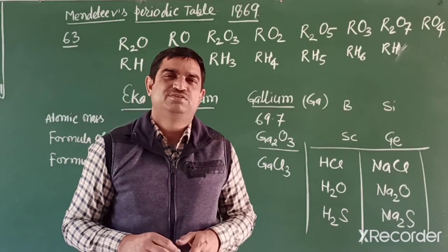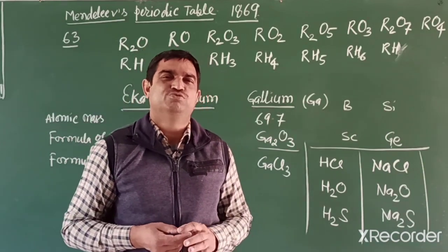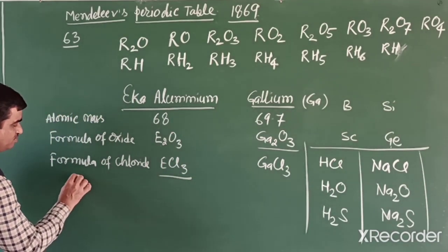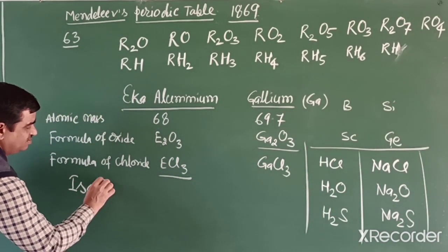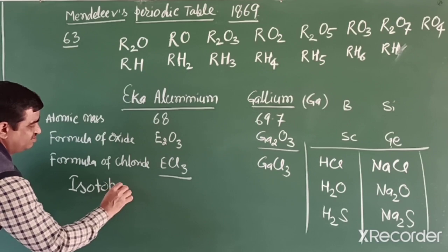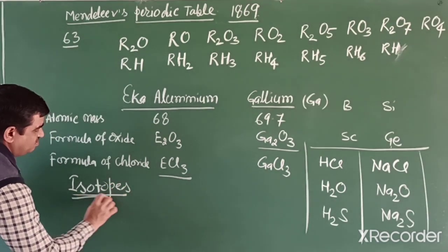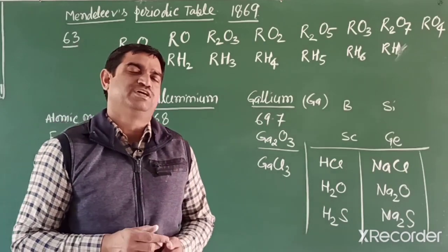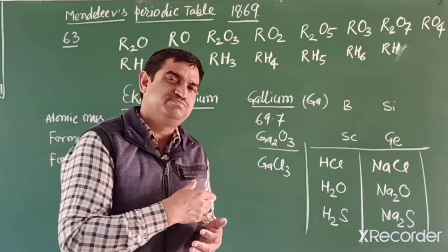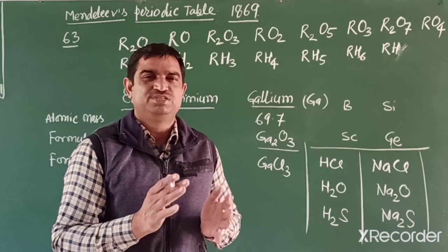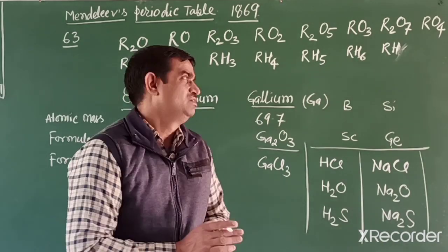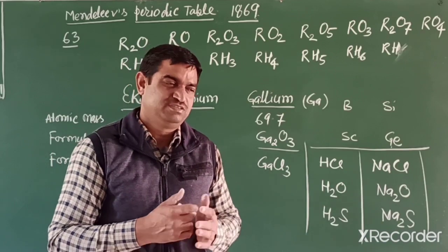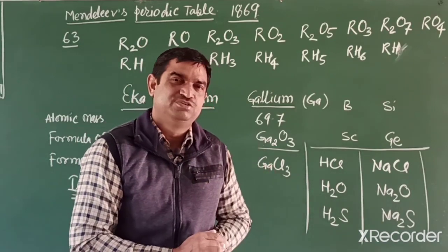Another problem is where we place isotopes. Students, you know isotopes. What are isotopes? Isotopes are substances having the same chemical property but different atomic mass. Chemical properties are similar, but Mendeleev's classification depends on atomic mass.